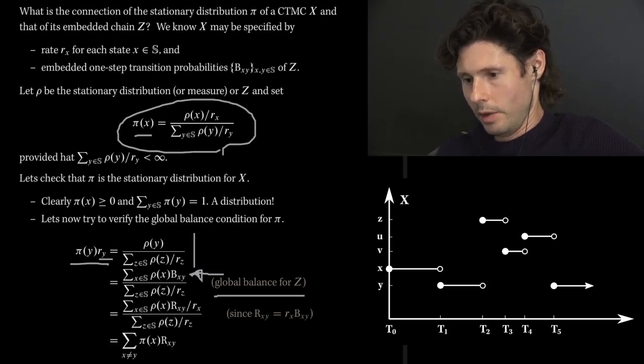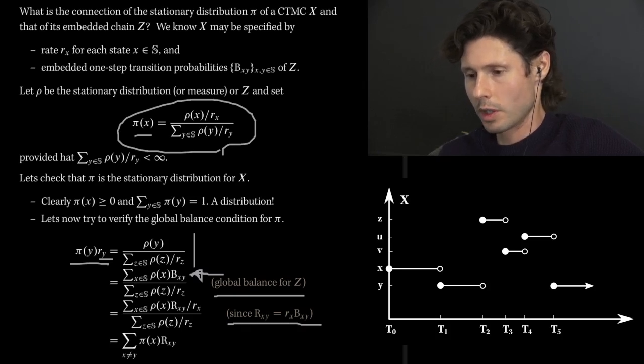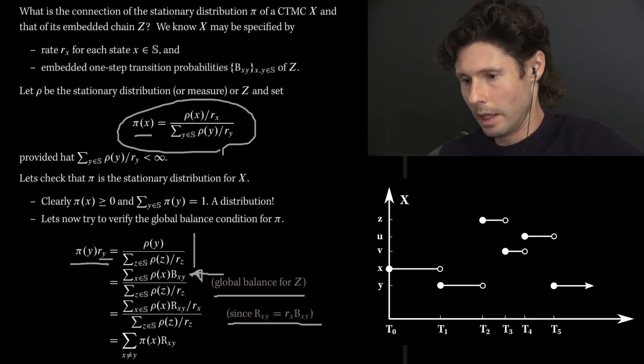Okay, now that we're past this step, we're going to try to get rid of the bxy's because that's related to the embedded chain. We're going to replace them with the rates of the continuous time chain. Rxy is equal to Rx times bxy, and that's all I've plugged in there to get me to this step here. So I've divided by Rx, and that's how I get the next step.